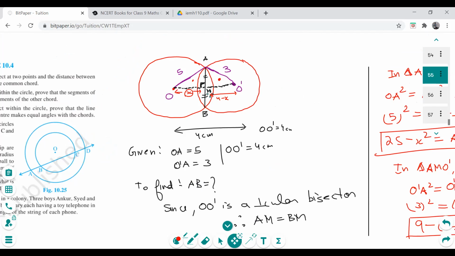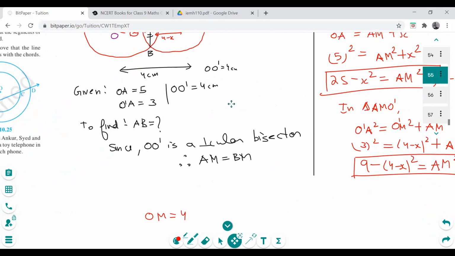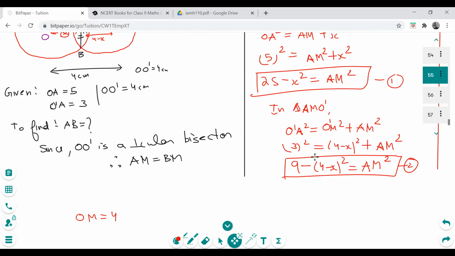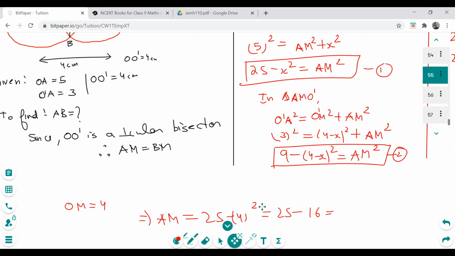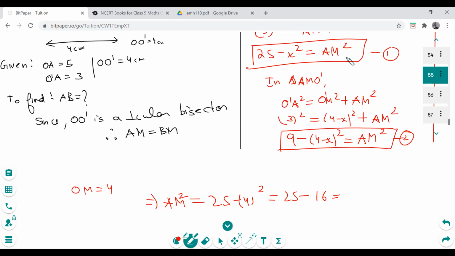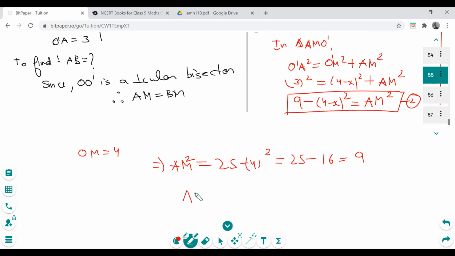How can we find AB? First, we find out AM and double it for AB. So what was my AM? I plug in x in either of these two equations. AM square will be 25 minus x square, that's 4 square. That's 25 minus 16, that's 9. So AM square is 9, so AM will be 3.